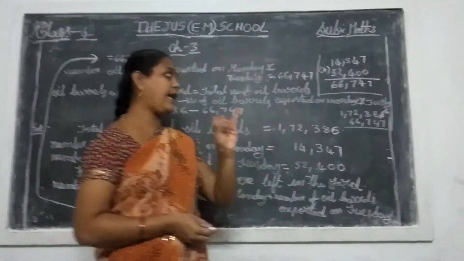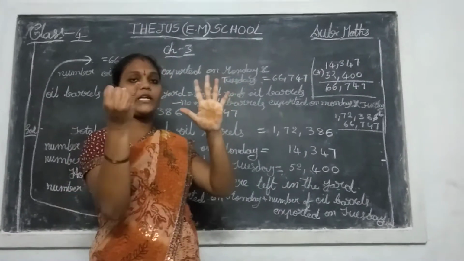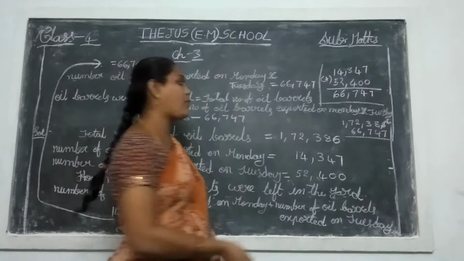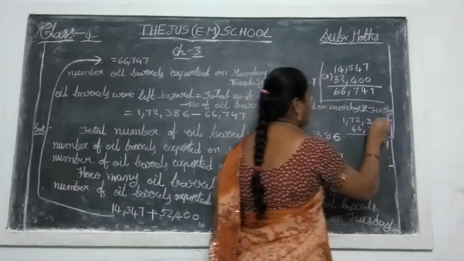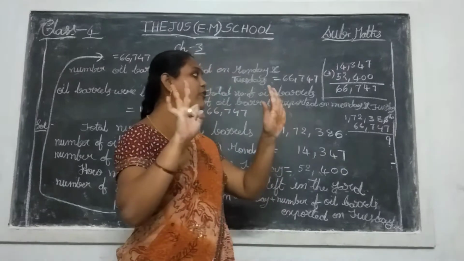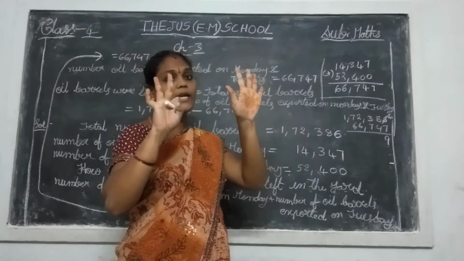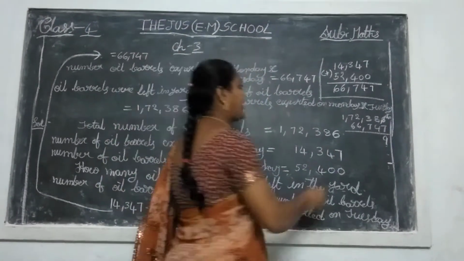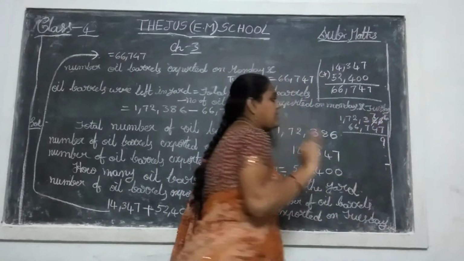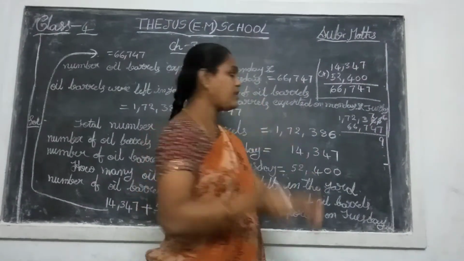Count 7 after: 8, 9, 10, 11, 12, 13, 14, 15, 16. 9 fingers are open. Right here. So this 8 already gave one number to 6. One number borrowing is given to 6. So remaining 7 is there. So take 7 fingers, close 4 fingers, remaining 3.